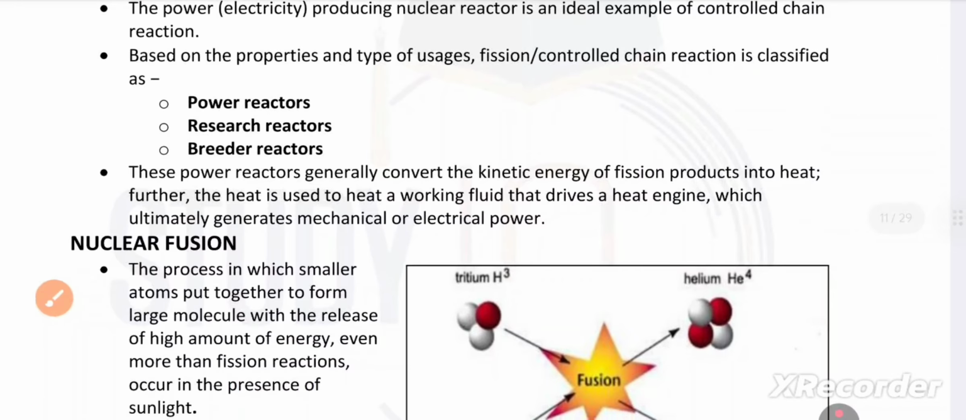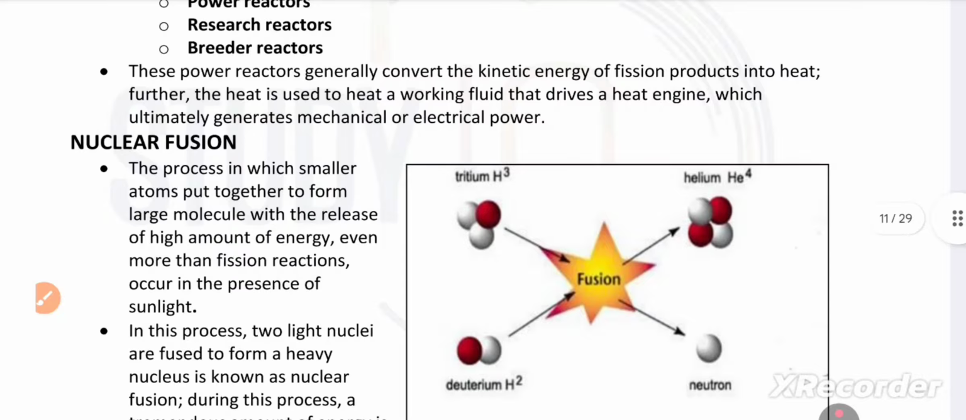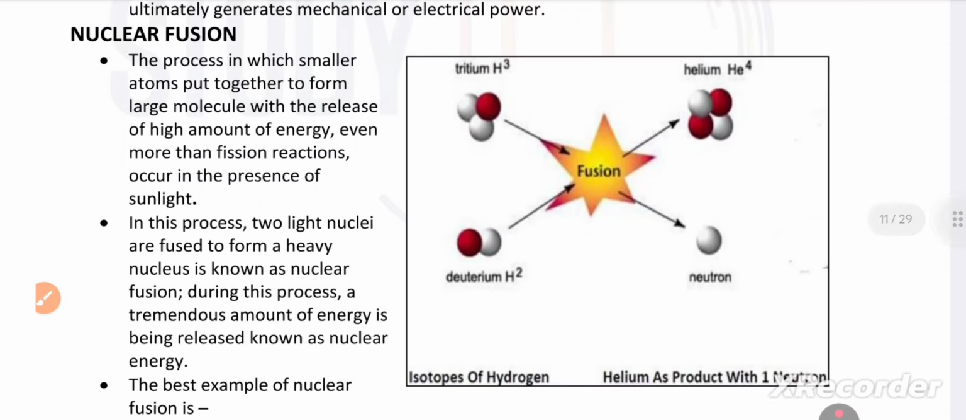Based on the properties and types of usage, fission or controlled chain reaction is classified as power reactors, research reactors, and breeder reactors. These power reactors generally convert the kinetic energy of fission products into heat. Further, the heat is used to heat a working fluid that drives an engine, which ultimately generates mechanical or electrical power. Okay, nuclear fusion, important.